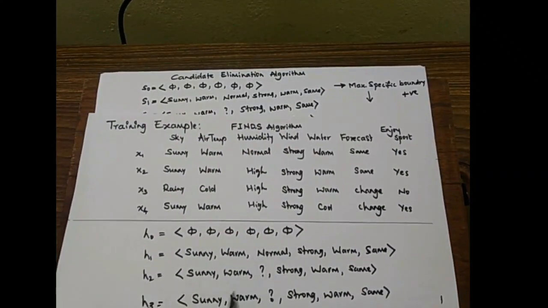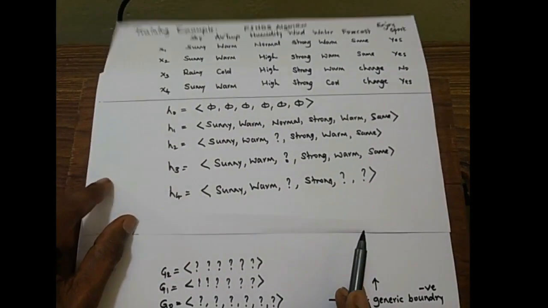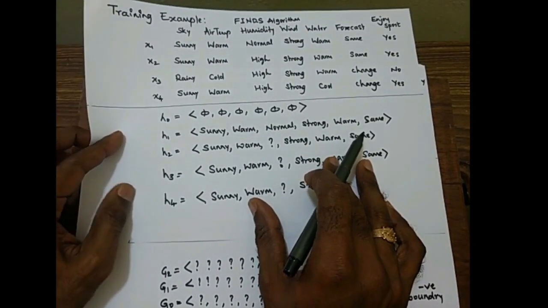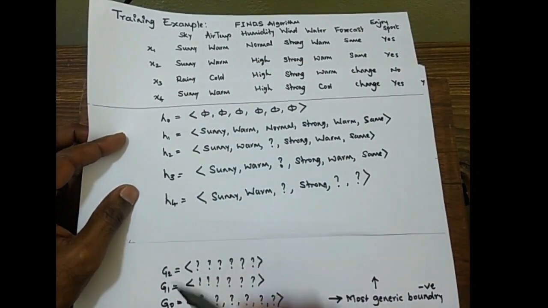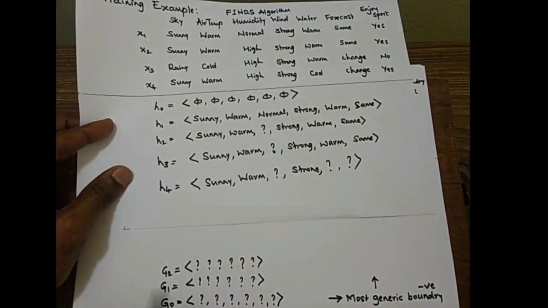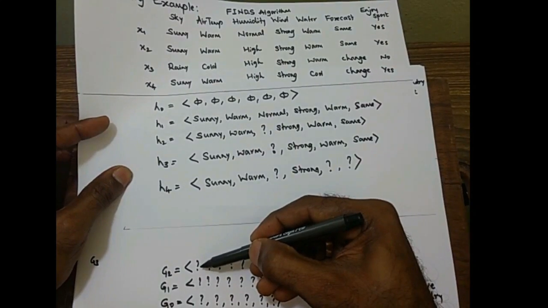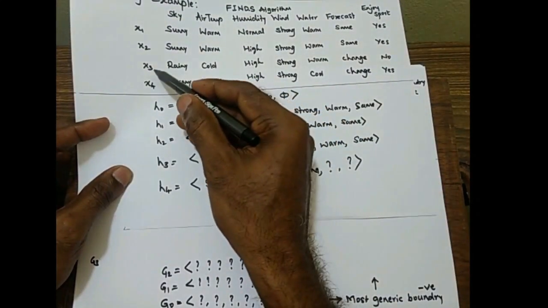When we give this negative sample to the generic boundary, here we need to consider one training attribute at a time. Then we need to write G3. Let us take the first question mark, and that needs to be compared with X3.